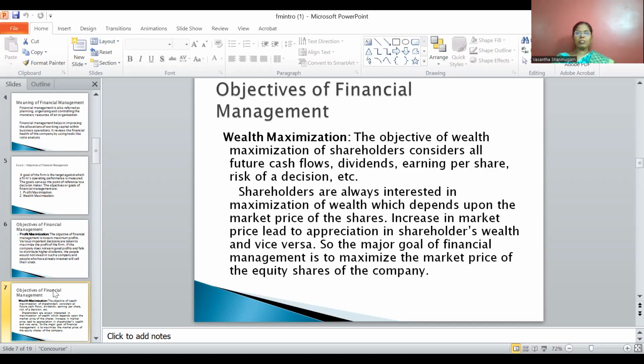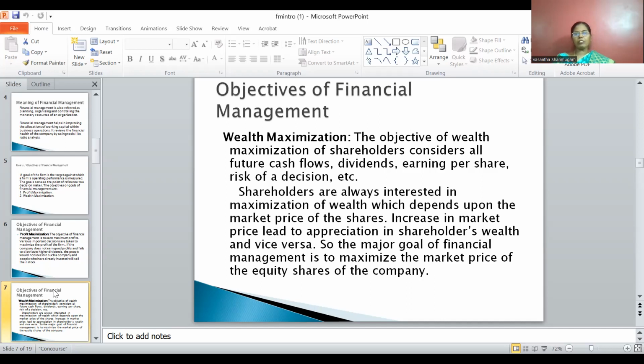Increase in market price leads to appreciation in shareholders' wealth and vice versa. So the major goal of financial management is to maximize the market price of the equity share of the company. So the two important objectives of any financial management are profit maximization and wealth maximization.